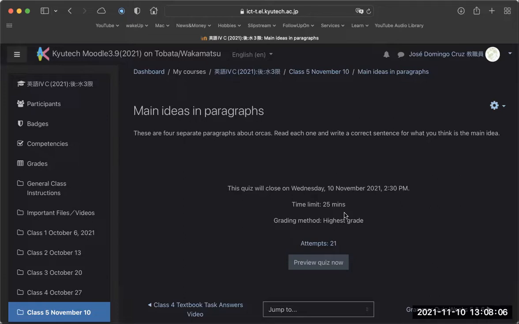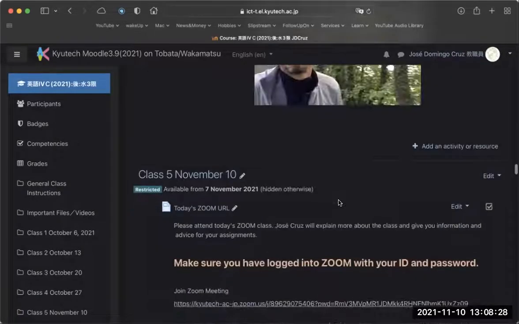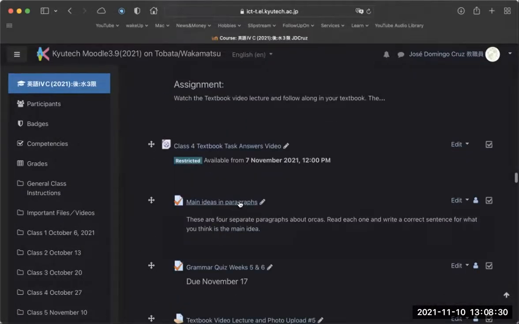I'm going to be putting 2 people in one breakout room, and you can discuss in Japanese, but you can discuss this task. These are 4 separate paragraphs about orcas. Read each one and make a, I'm sorry, that's not right. It's choose a correct sentence for what you think is the main idea. And I'll be explaining this a little bit after we're done this Moodle talk. But basically, we're going to be doing this in class.